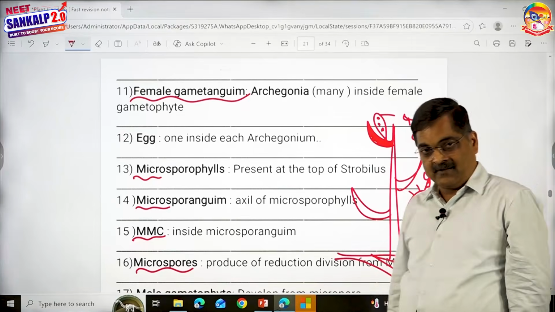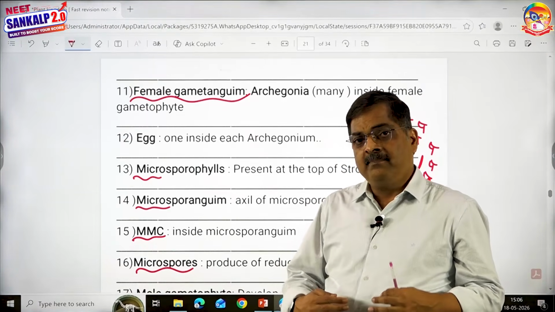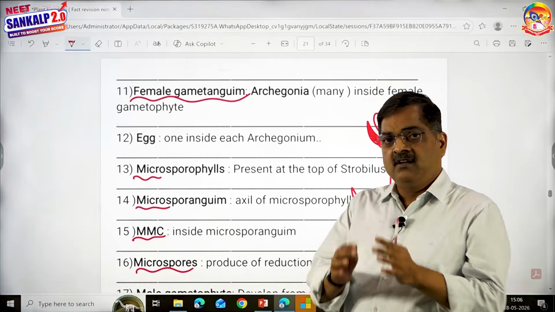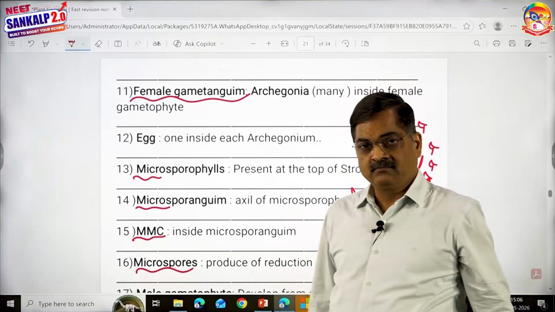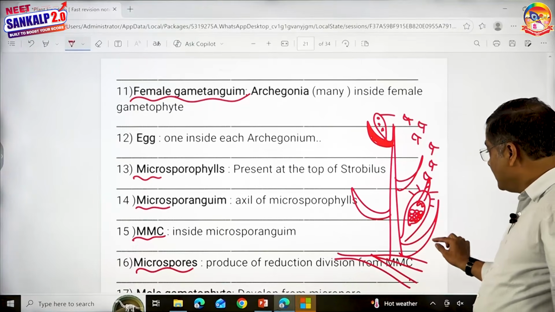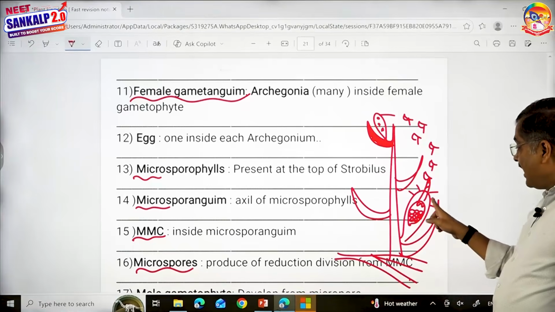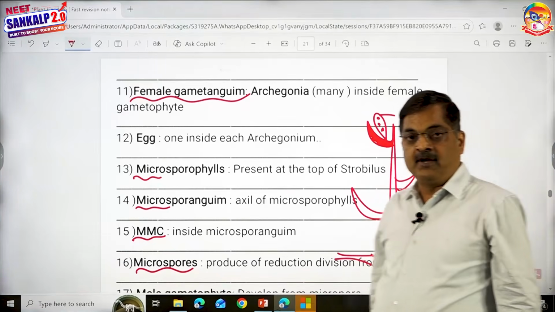It means that the embryo is nurtured by the parent sporophyte for a certain period of time. Once this embryo is properly developed, then this entire female gametophyte is thrown out, and this embryo will develop into a daughter plant.